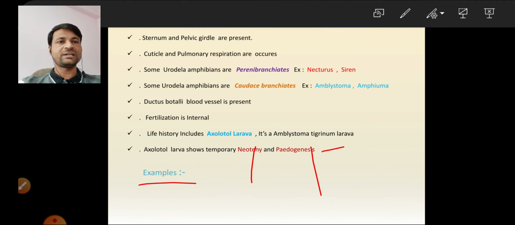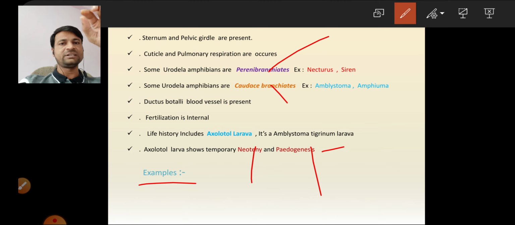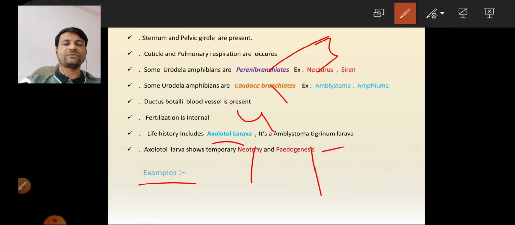In the third question we expect Perennibranchiata and Caducibranchiata. The definitions of both are important. In Urodela, gills present throughout life are called Perennibranchiata, and so on. So remember the definitions as well as their examples. The fourth most important question for entrance is the axolotl larva.